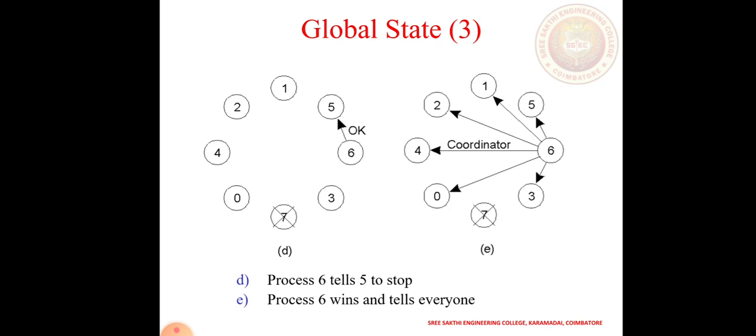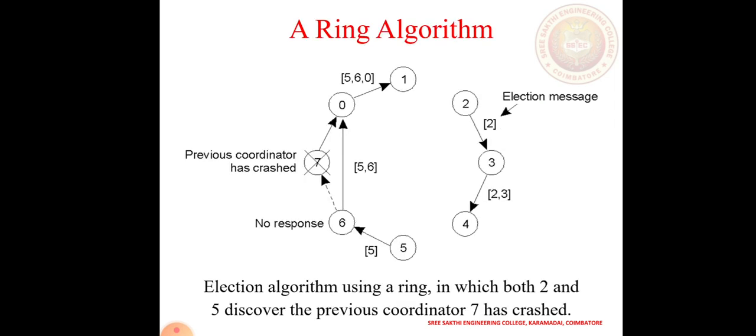As I said previously, 6 tells 5 to stop, because 6 is currently active. It tells 5 to stop. If 6 sends the message to all the others and they receive the OK message, that should be the elected process. Here 4 is elected as the coordinator. The election algorithm using the ring method should be a closely coupled method, connected or bound with each individual system, so it follows the ring methodology. 5 discovered that the previous coordinator, 7, has crashed.